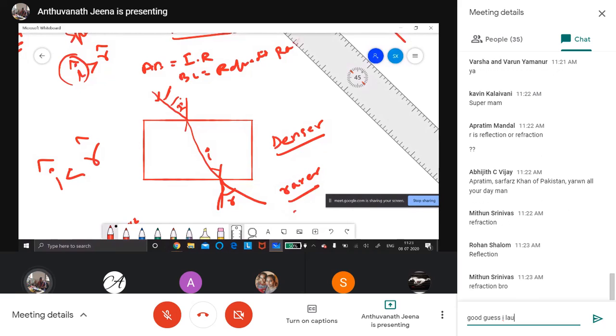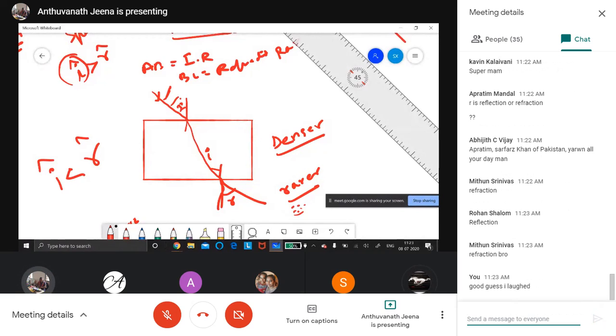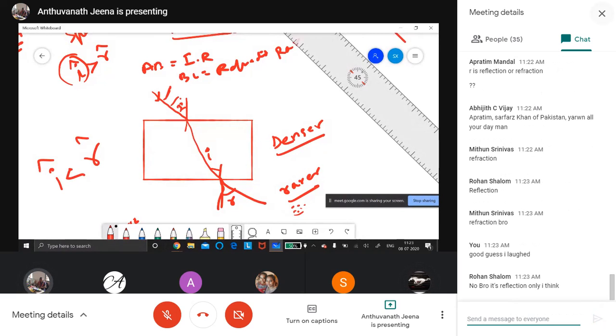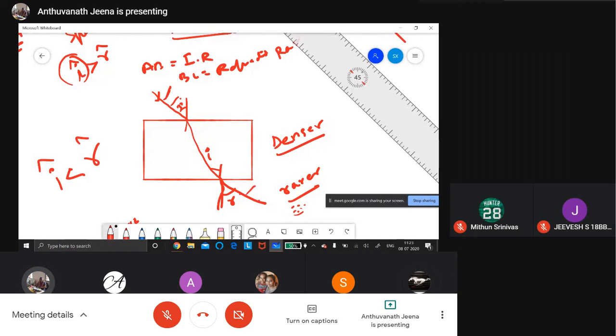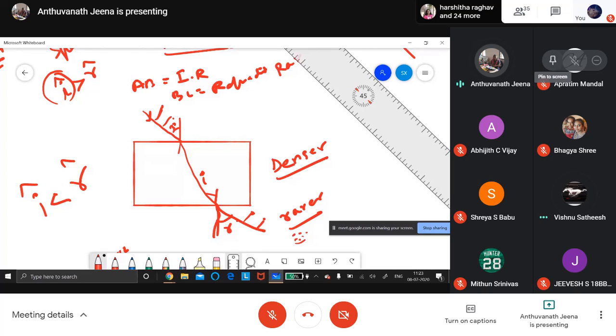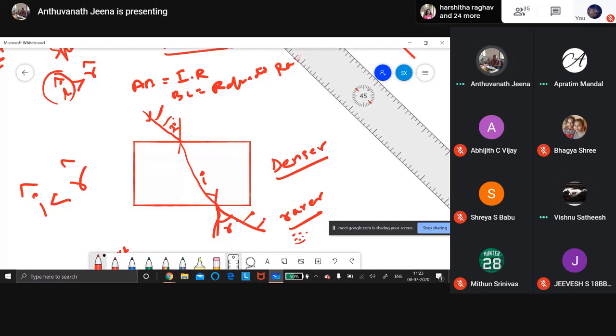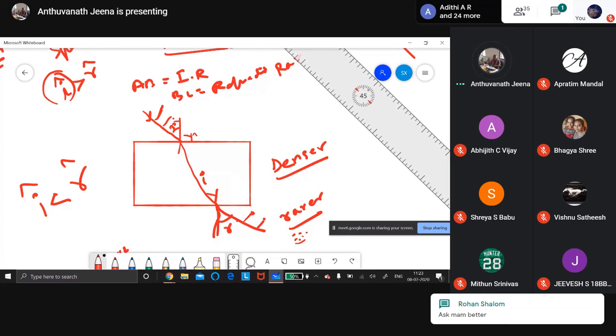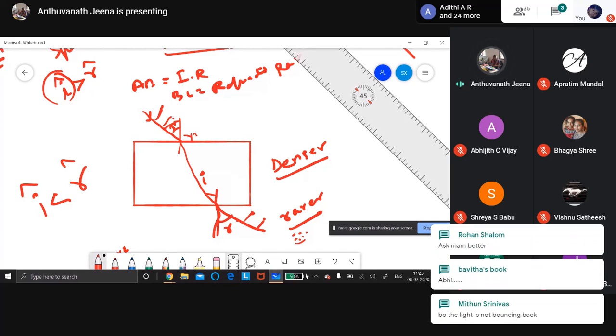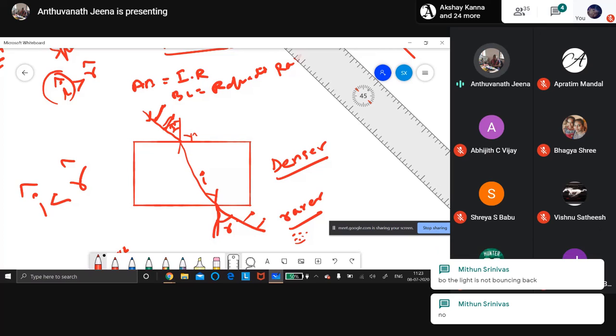Okay, eyes are here. You should see from here, see that pin, and you should put two more pins. That is your experiment in the physics lab. What you should do is first draw a perpendicular line, 90 degrees, and then from here take 0 to 30, and draw the incident ray. On that incident ray, you should put two pins, and then put two more.